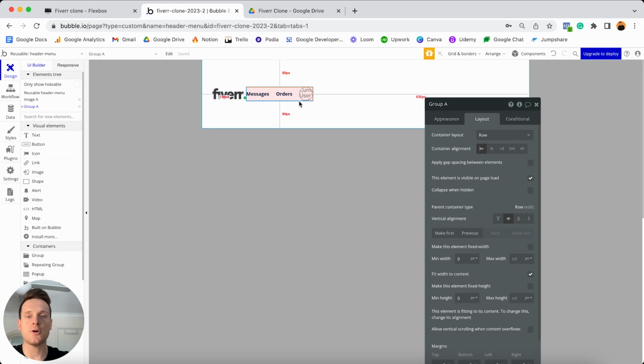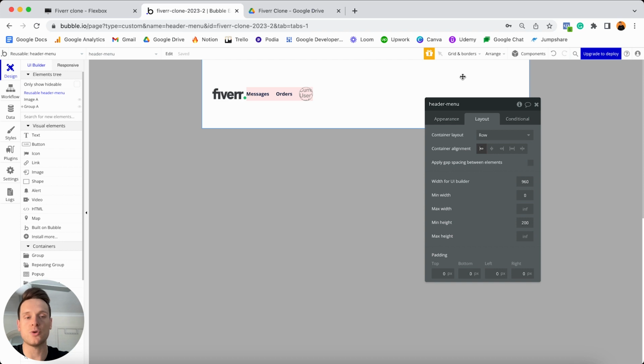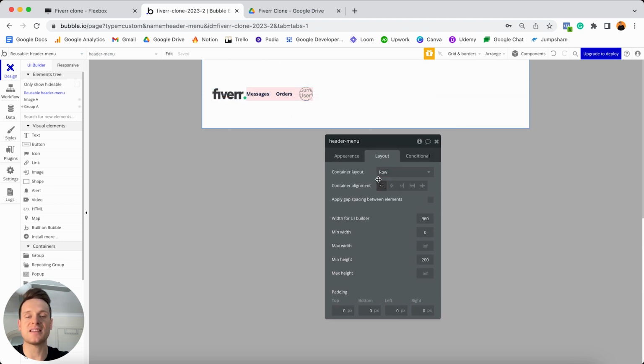Now, one thing you might notice is that at this point in time, these two groups are positioned exactly beside each other. Whereas what I'd actually like to create is an experience where this red group is positioned on the right-hand side of our menu. And so in order to create that, we can actually click on the overall white reusable element. And if you remember, we'd set the container layout to be a row because we obviously wanted to stack elements horizontally. But because we've selected the option for this container layout to be a row, you'll also see these options to update the container alignment.